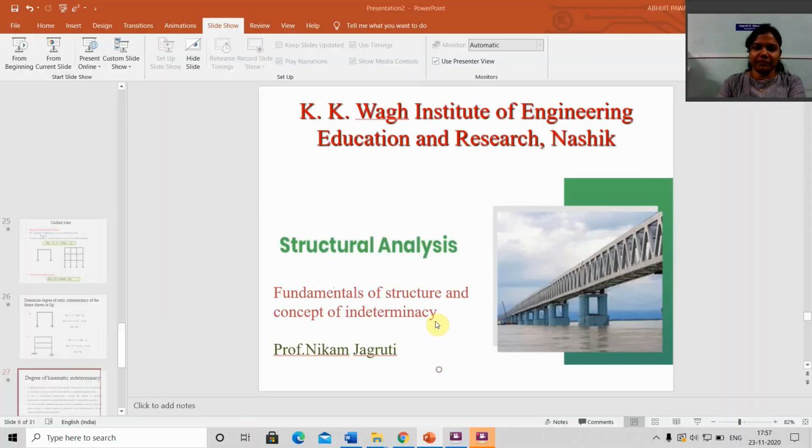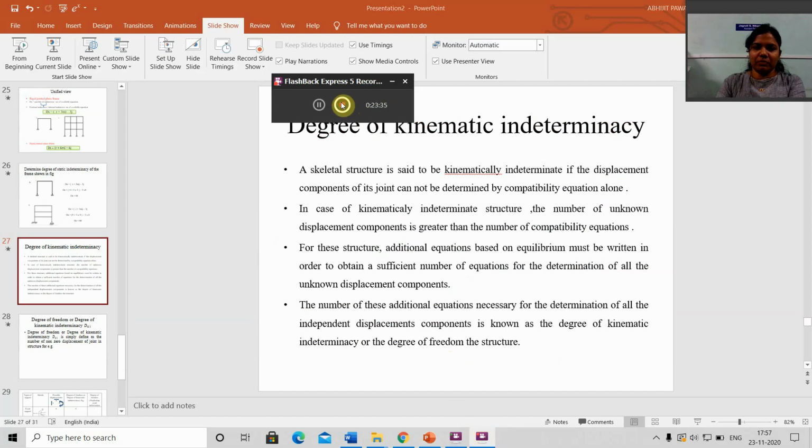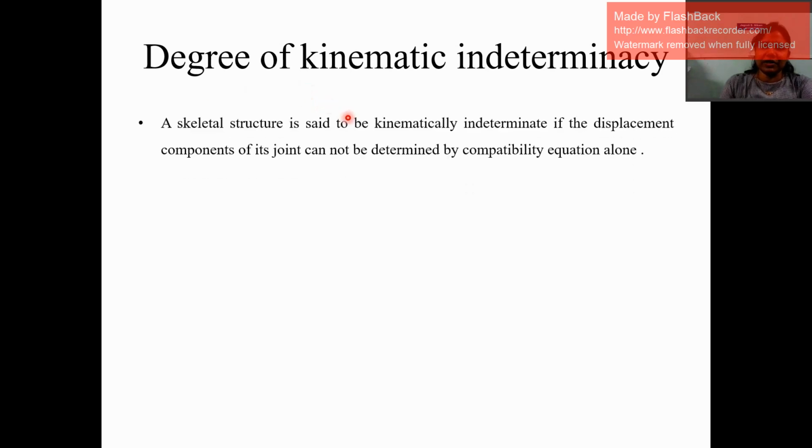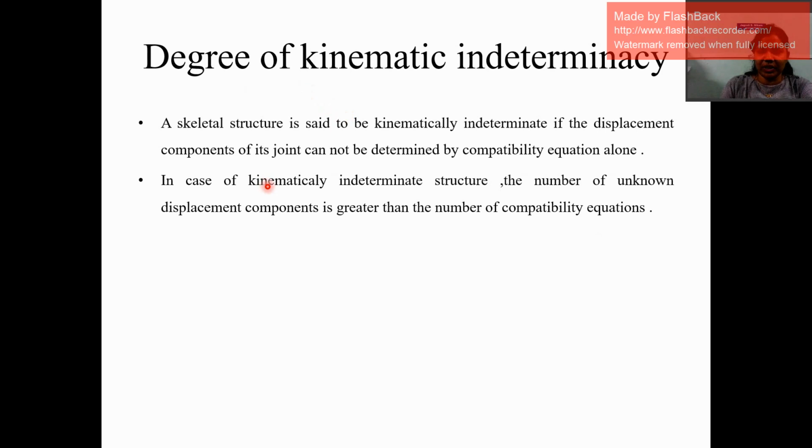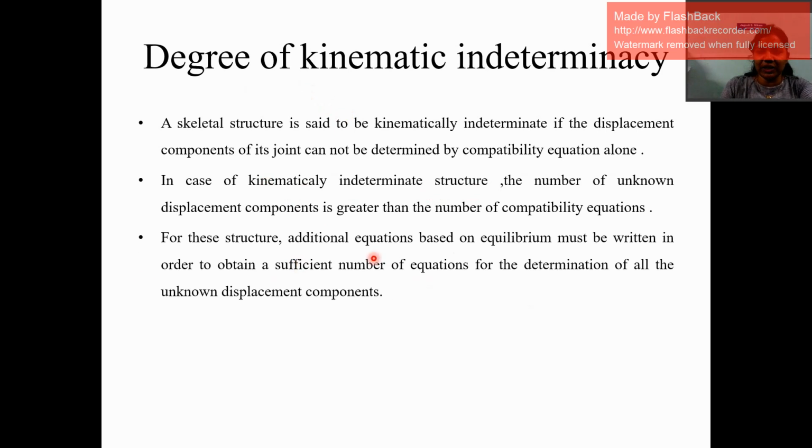Let us now discuss the degree of kinematic indeterminacy of the structure. Now let us discuss another concept of indeterminacy, that is the degree of kinematic indeterminacy. A skeletal structure is said to be kinematically indeterminate if the displacement components of its joints cannot be determined by compatibility equations alone. So in the case of a kinematically indeterminate structure, the number of unknown displacement components is greater than the number of compatibility equations. So additional equations based on the equilibrium equations must be written in order to obtain a sufficient number of equations for the determination of all the unknown displacement components.